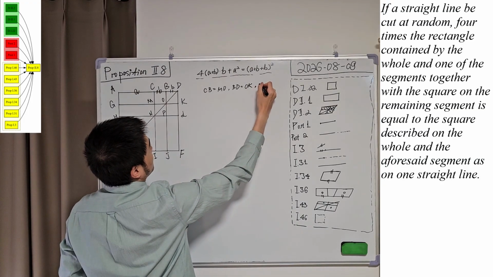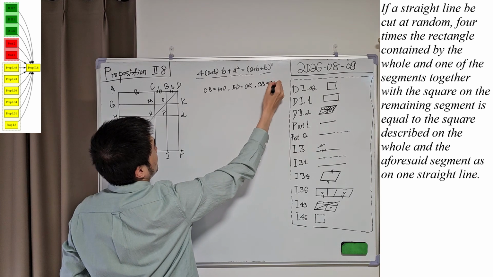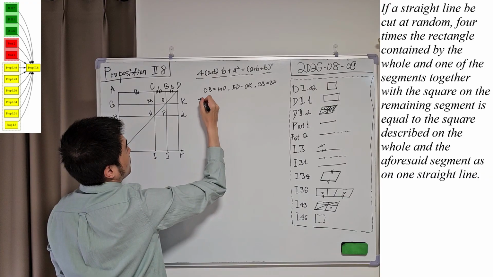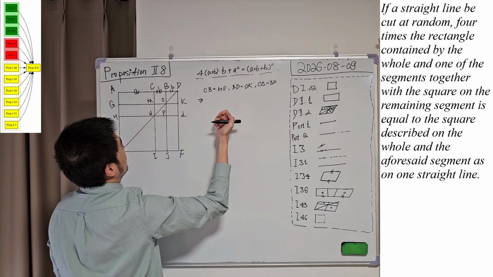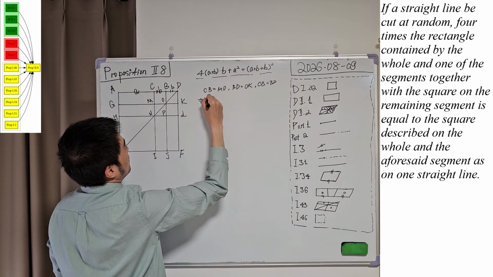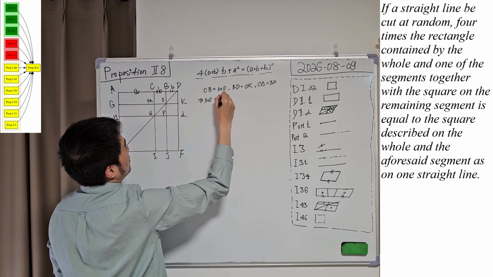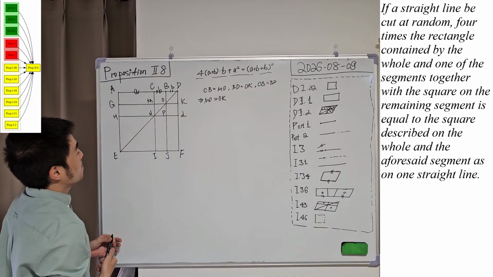And we've already known that CB is equal to BD, correct? So if we combine them together, applying common notion 1, we can conclude that MO is equal to OK, correct?